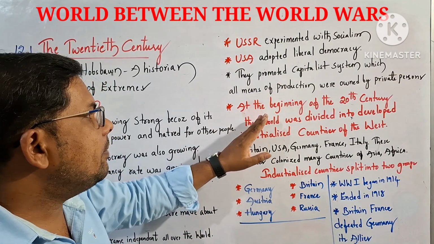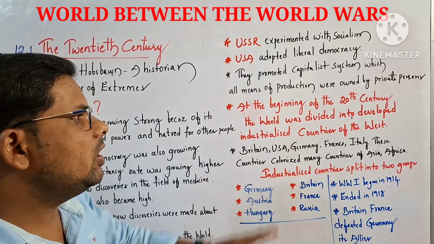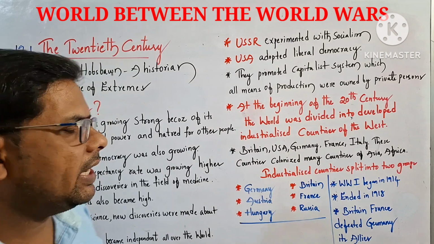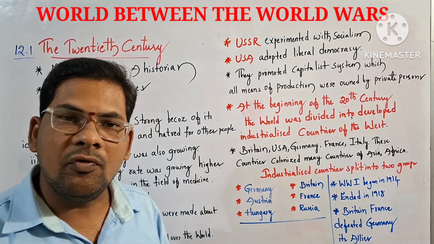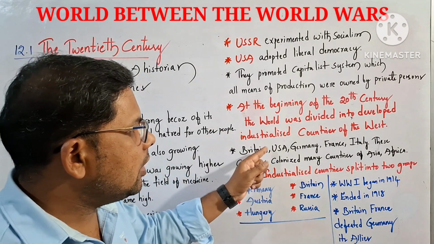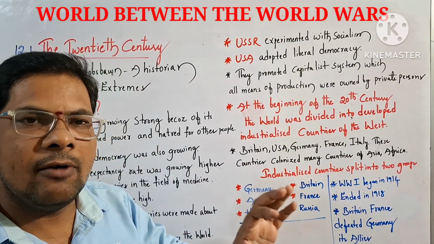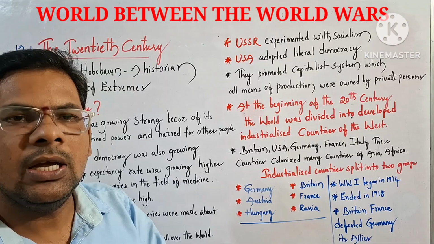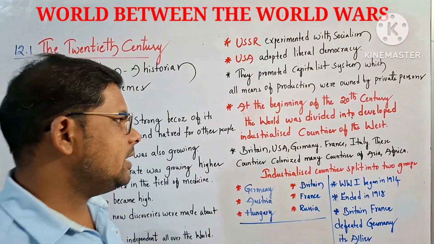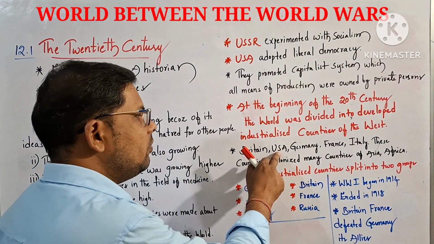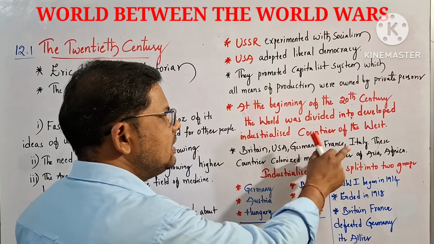Next one. At the beginning of the 20th century, the world was divided, with developed industrial countries. Which of the following are examples of well-developed industrial countries in the initial years of the 20th century? Britain, USA, Germany, France, Italy.